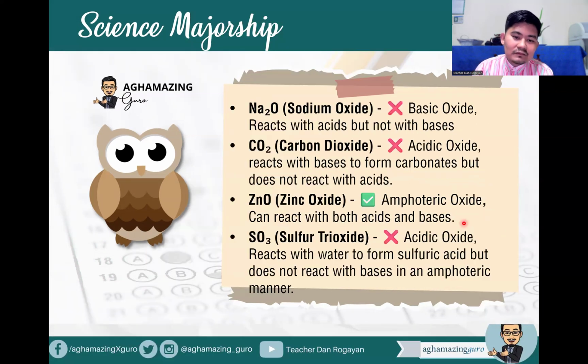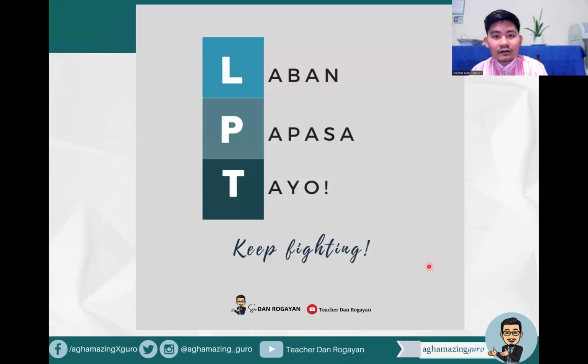So sodium oxide, Na2O, is a basic oxide, reacts with acids but not with bases. Carbon dioxide is an acidic oxide, reacts with bases to form carbonates but does not react with acids. While the zinc oxide is an amphoteric oxide, which can react with both acids and bases. While sulfur trioxide, SO3, is an acidic oxide, reacts with water to form sulfuric acid but does not react with bases in an amphoteric manner. All right, so I think that ends our drill for inorganic chemistry.